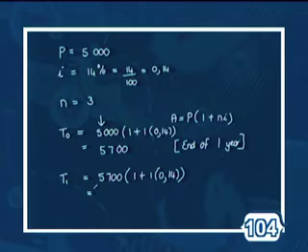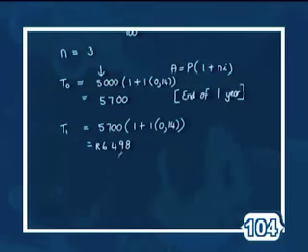And again, that lands up as an amount of 6,498 Rand. Okay, so that is what our money has now grown to at the end of 2 years of investment. We need it at the end of 3 years of investment.